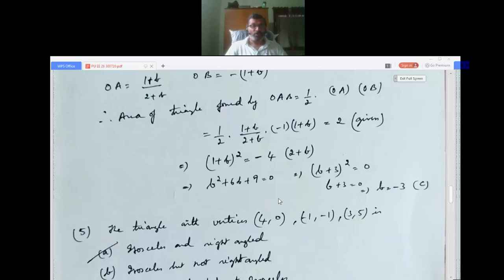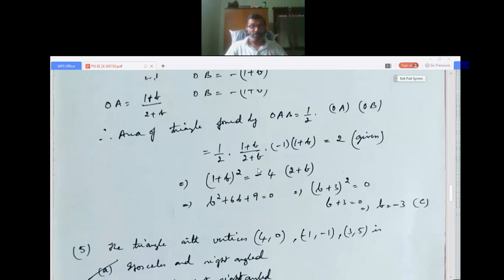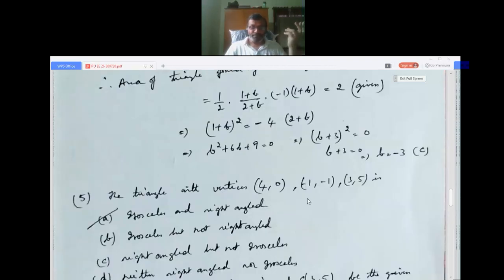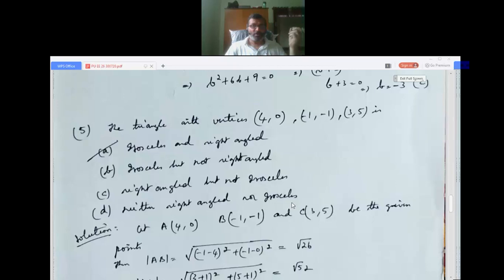So half into OA, 1 plus b by 2 plus b, into minus of 1 plus b is equal to 2. So simplifying, 1 plus b whole square is equal to minus 4 into 2 plus b. Quadratic equation I get. This will be of the form b plus 3 whole squared equals 0. That is b plus 3 equals 0. That is b equals minus 3. That is the third option. Okay. I hope it is clear. Now we go to the next question.